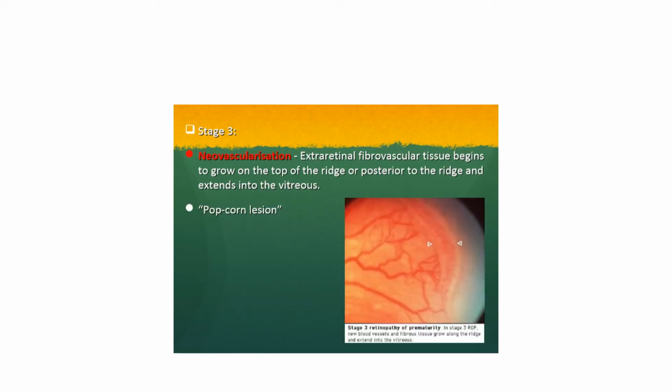Stage 3 is the stage of neovascularization, or a ridge with extraretinal fibrovascular proliferation into the vitreous. So here there is a neovascularization. Extraretinal fibrovascular tissue begins to grow on the top of the ridge or posterior to the ridge and extends into the vitreous. Popcorn lesion. So you can see here in the picture there is a ridge, and at the ridge you will see small, very fine vessels. A small arrow is marked, which is not very clear, but if you see carefully there are small vessels, small neovascular tissue here, and this stage is called stage 3 of the ROP.